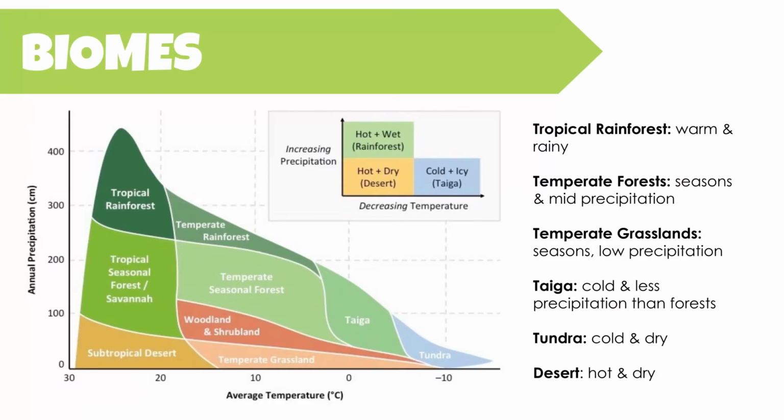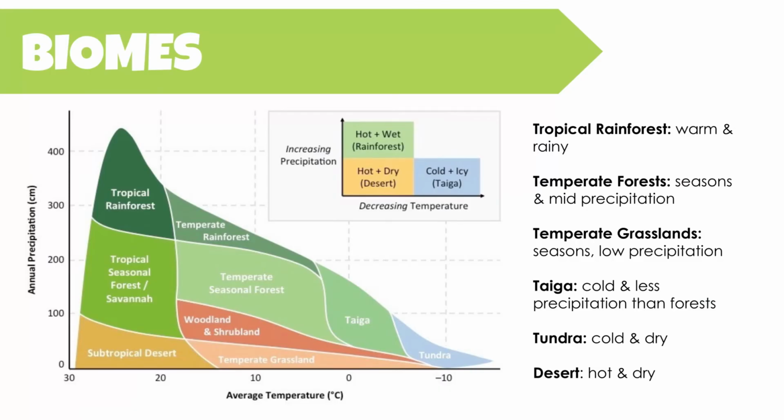And so if we take all this information, we have different categories of biomes. And we can look at it on this graph that compares precipitation versus temperature. Now, these endpoints are not concrete, which means these temperatures and precipitation patterns might change and vary, especially as our climate is changing. But typically speaking, to be in a tropical rainforest, it needs to be both warm throughout the year and rainy. To be in a temperate forest, there should be seasons where there's warm summers, cool winters, and sort of middle of the road precipitation.